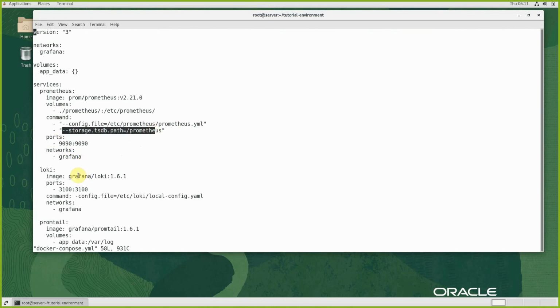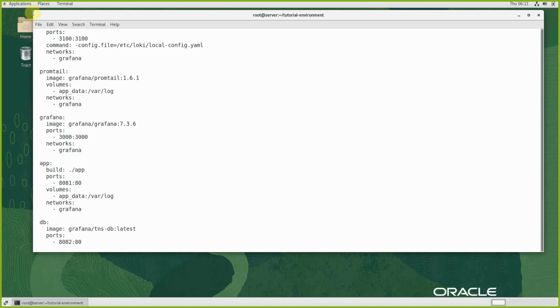Network is Grafana, and then this is another application called Loki. This Loki is for error tracking and monitoring, like an error monitoring tool, let me put it that way. So image Grafana Loki image, command to configure network, same network Grafana here also. Then this is also creating a couple of more containers.